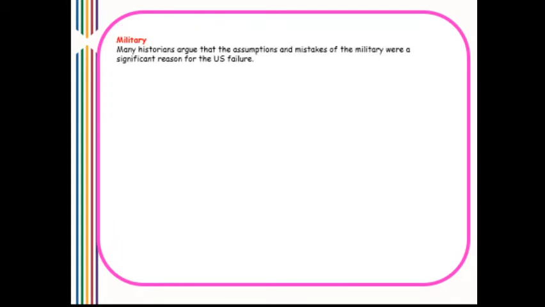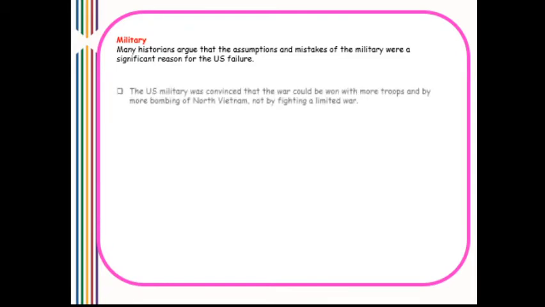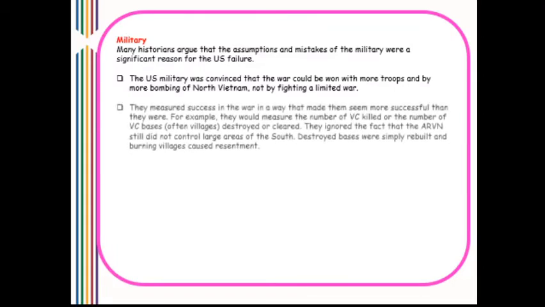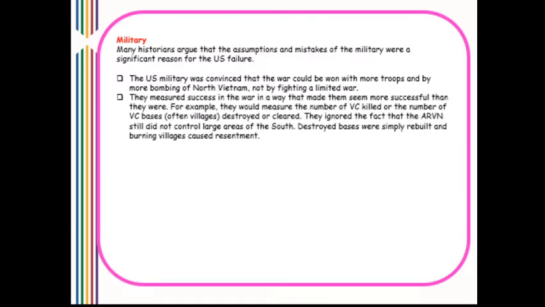So, military weaknesses. Many historians argue that the assumptions and mistakes of the military were a significant reason for the US failure. The US military was convinced that the war could be won with more troops and by more bombing of North Vietnam, not by fighting a limited war. They measured success in the war in a way that made them seem more successful than they actually were. For example, they would just measure the number of VC killed or the number of VC bases, which were often just villages, destroyed or cleared.